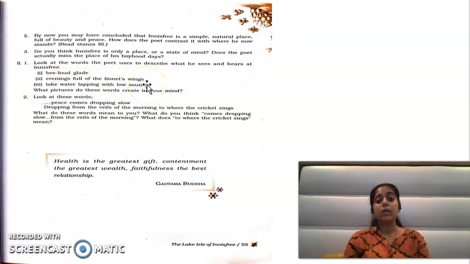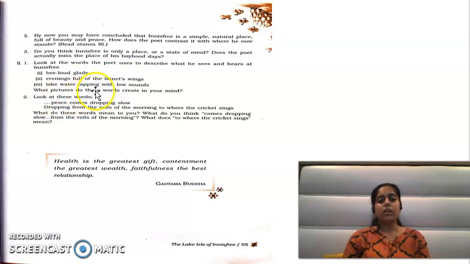So he is explaining the evenings, that the evenings are very peaceful, very beautiful, and as the linnet swings means what? The birds are flying in the sky. There are so many linnets flying in the sky. So evenings are full of what? Evenings are full of these linnets wings. The evenings are full of the birds. शाम को वहां पे बहुत सारे birds रहते हैं, बहुत सारे linnets रहते हैं. So that's how poet is explaining that the evening is full of linnet's wings. There are so many birds flying in the sky in the evening in Innisfree.